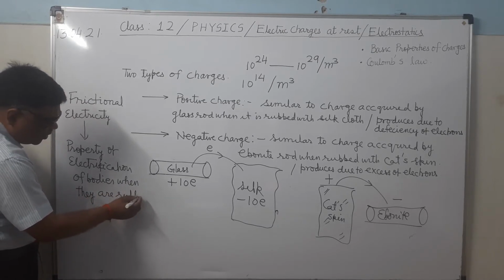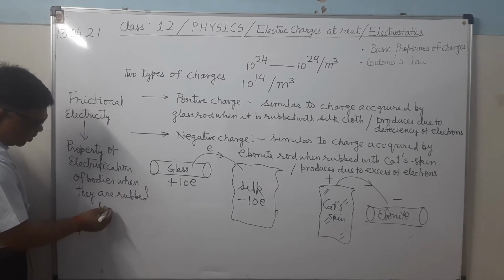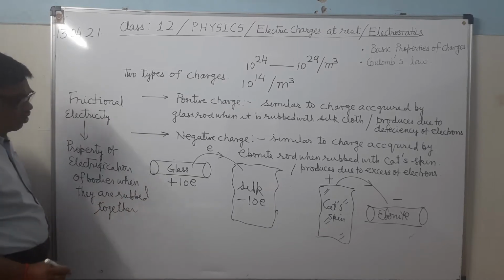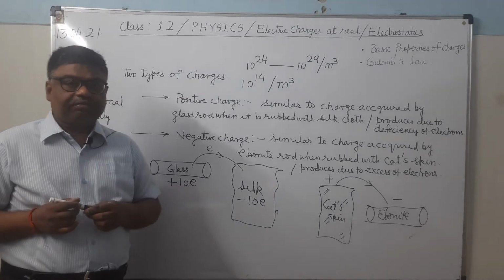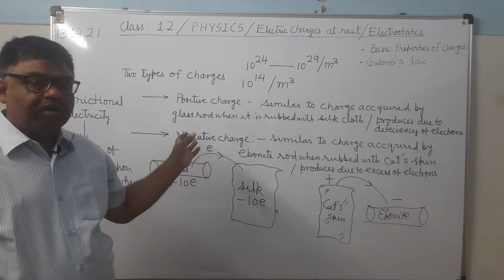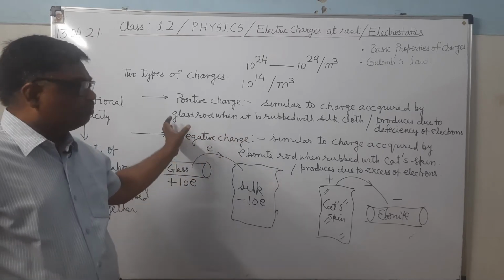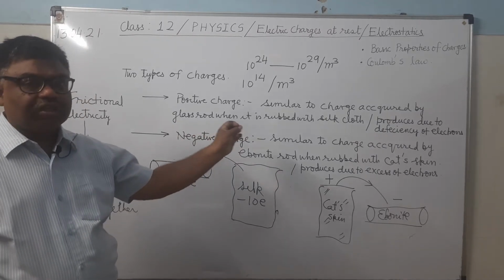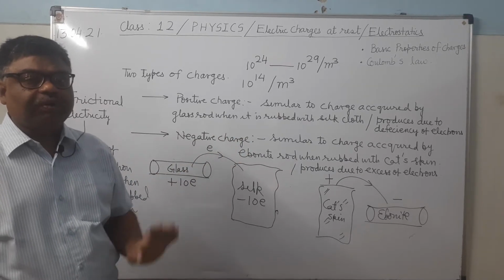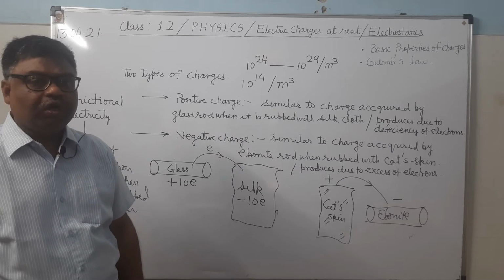So you can see here I have told that there are two types of charges, positive and negative charges. Now what is positive charge, what is negative charge, how are they produced? They are produced because of the transfer of electrons from one body to another.